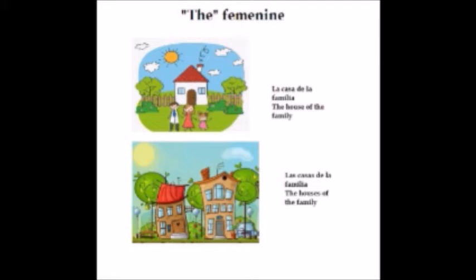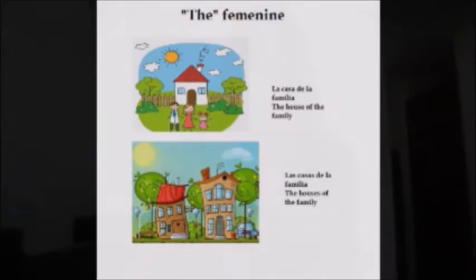So it's la casa. And you see here, you have more than one house, so it will be las casas. So what do we have right now? La casa for "the" feminine, okay? Y después las casas for "the" feminine plural. And then el for "the" masculine, and then los for "the" masculine plural, okay?